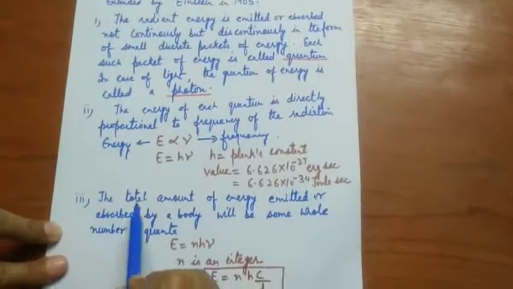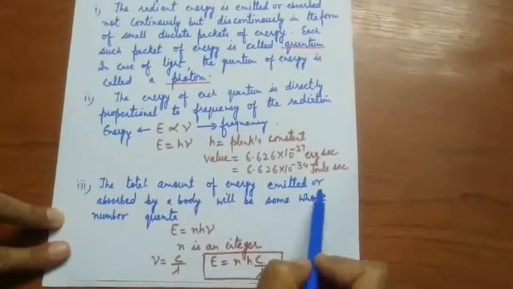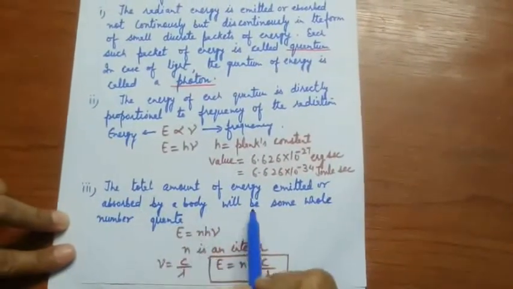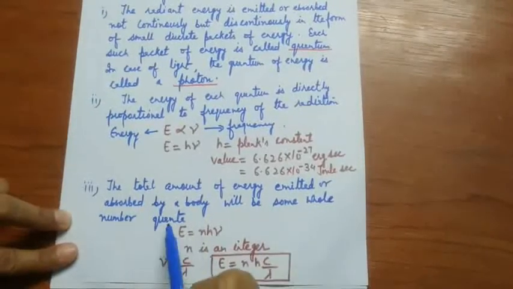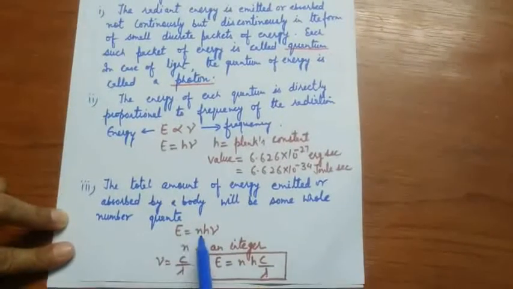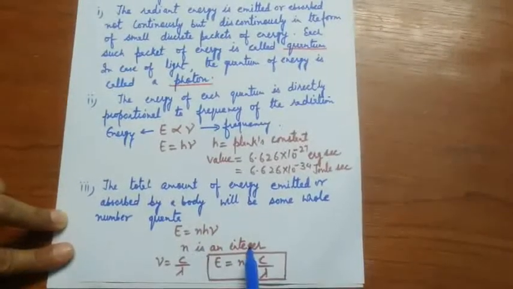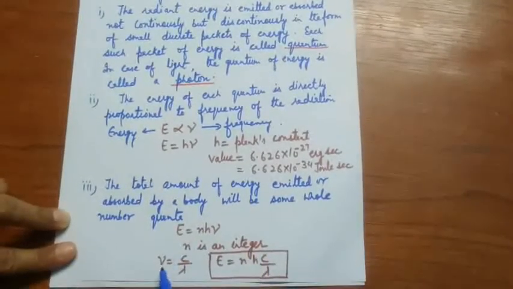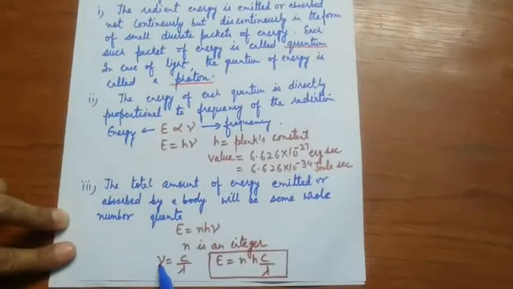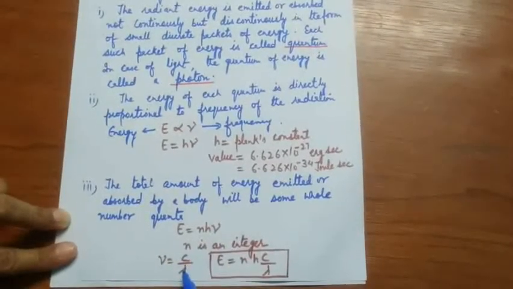Third point: the total amount of energy emitted or absorbed by a body will be some whole number of quanta. E is equal to nhν, where n is an integer which may be 1, 2, 3, 4. We know that frequency ν is equal to c by λ.